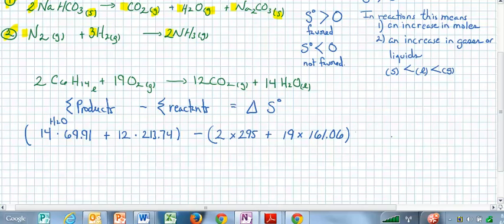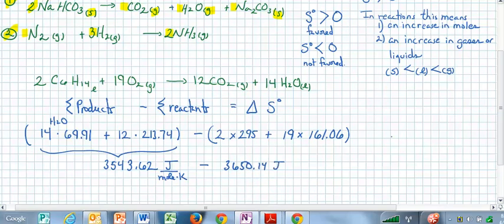If we take a look at this side, we end up having 3,543.62. Now I'm going to introduce those units to you. It's joules per mole times K. So there's a temperature variable in there somewhere, and we'll take a look at that a little later. And then minus 3,650.14 joules per mole K. That's going to equal negative 106.52 joules per mole K.